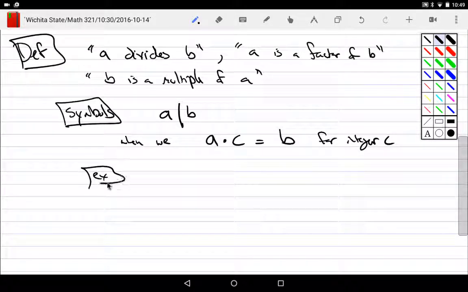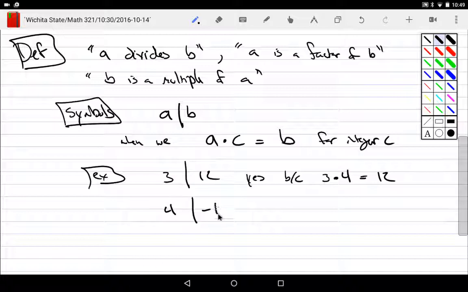So example, can 3 people share 12 coins? Yes. And the answer is because each of those people get 4 coins and we still have the full 12. Can 4 people share a bill of $16? Yes.